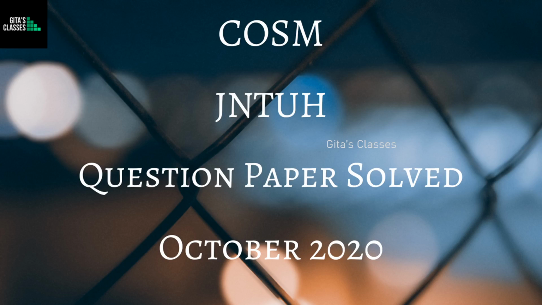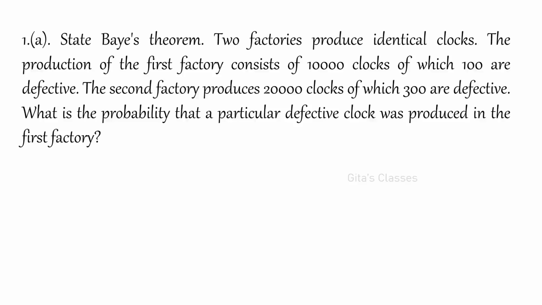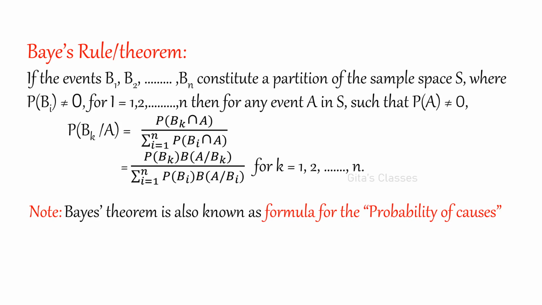Now we are going to solve the question paper COSM, which was conducted in October 2020. Let us see the questions one by one. First question is state Bayes theorem. We know this is the statement. Already I have discussed and explained it in the classes. If you want, you can go through that. Here proof is not asked, only the statement is asked.